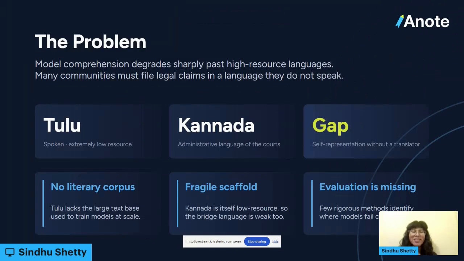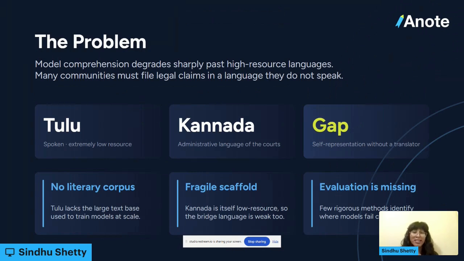So the problem is that a lot of models are trained in high resource languages, right? Those are languages where there's an extensive literary history and the means of training models on that literary history. Most of the world doesn't actually speak in a high resource language, and especially in administrative and legal processes, people don't use those high resource languages. So how could a model understand any work being done in those places?